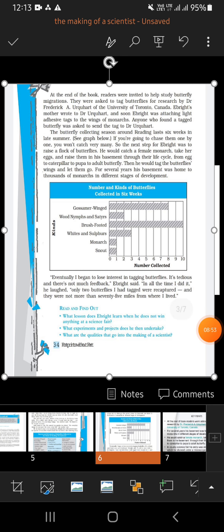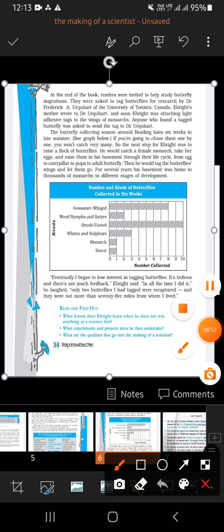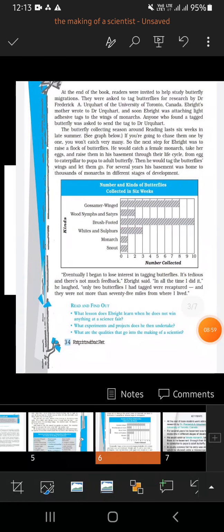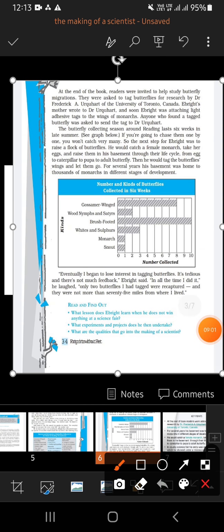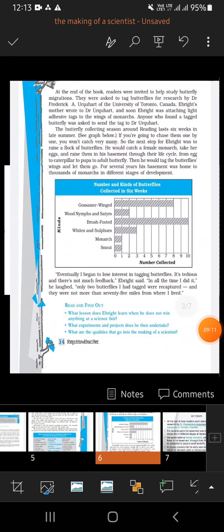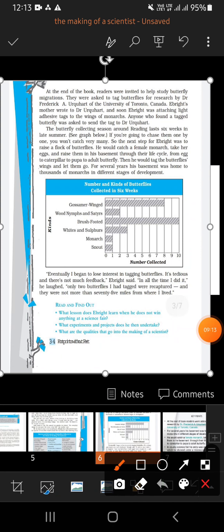Eventually, I began to lose interest. Obviously, that was a very tedious task, and there was not much feedback. People were not taking interest and the tags were not sent to Dr. Urquhart. Unfortunately, in all the times I did it, he laughed, only 2 butterflies I had tagged were recaptured.